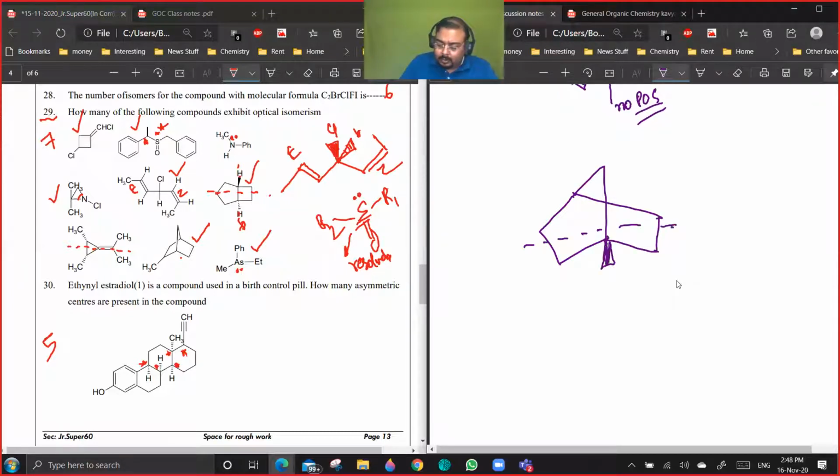So this is like this, and this is like this. Okay, and it is passing through the whole middle of this carbon. Are you getting a point?